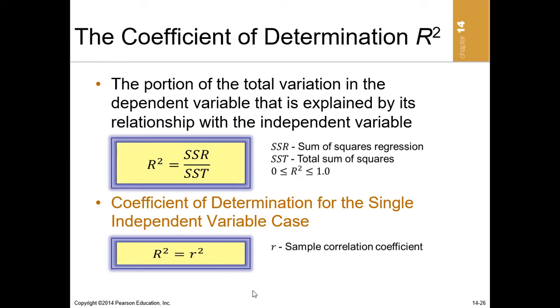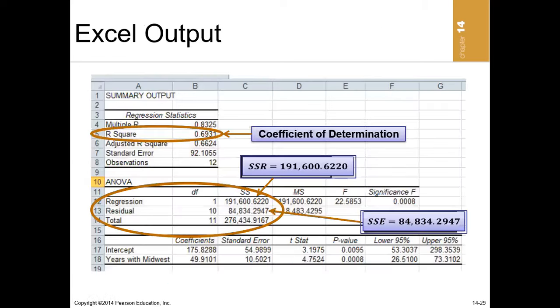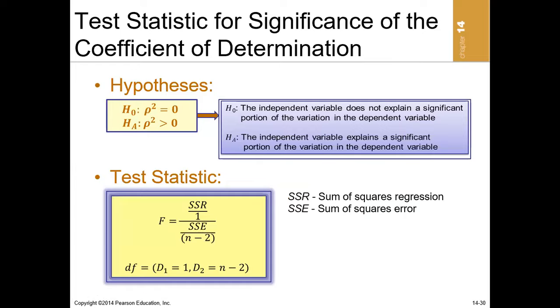Now, if I pick sample data and I get an R squared, it does not mean the R squared is significant, or that it will apply to the entire population. It's the same way I explained in correlation: the fact that you've gotten a correlation for sample data doesn't mean it will be significant for the entire population. So here also we need to test whether the R squared for the sample will apply to the population.